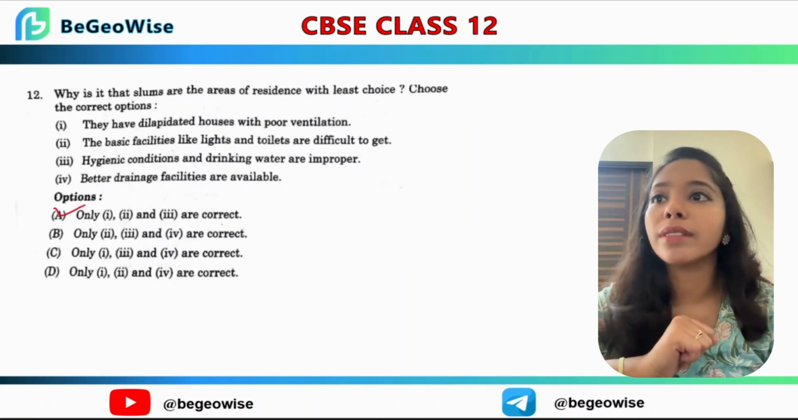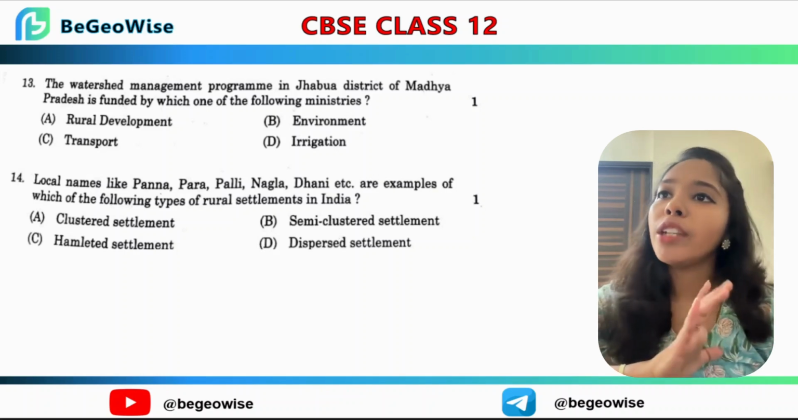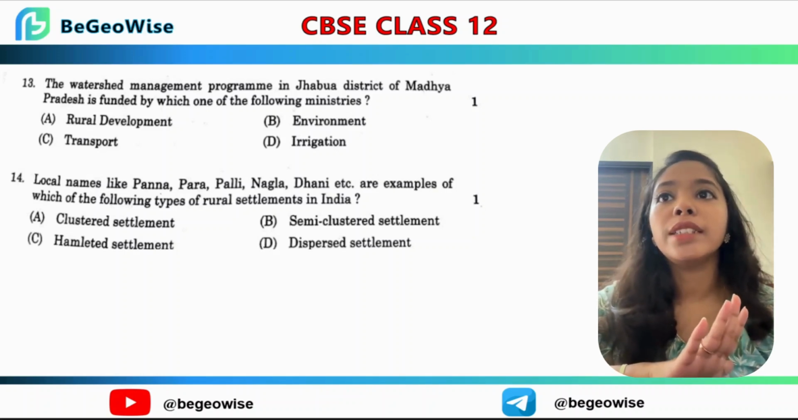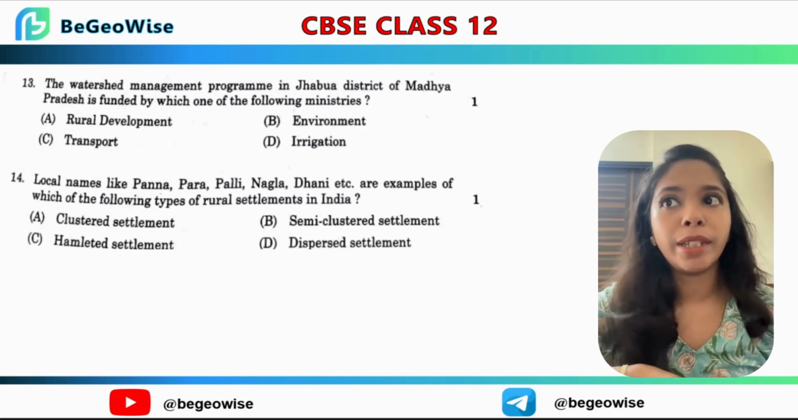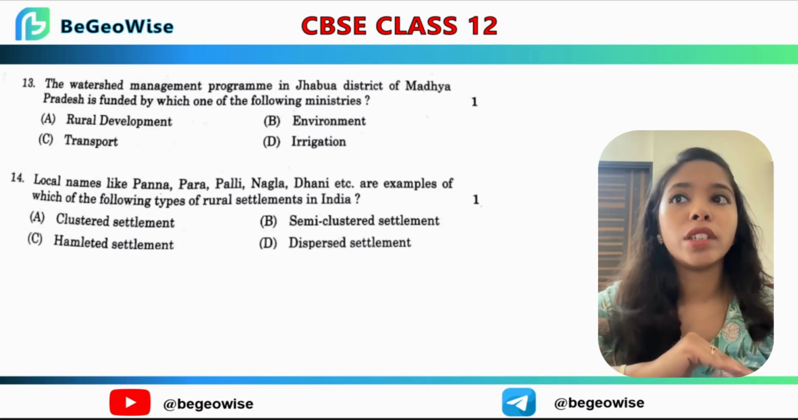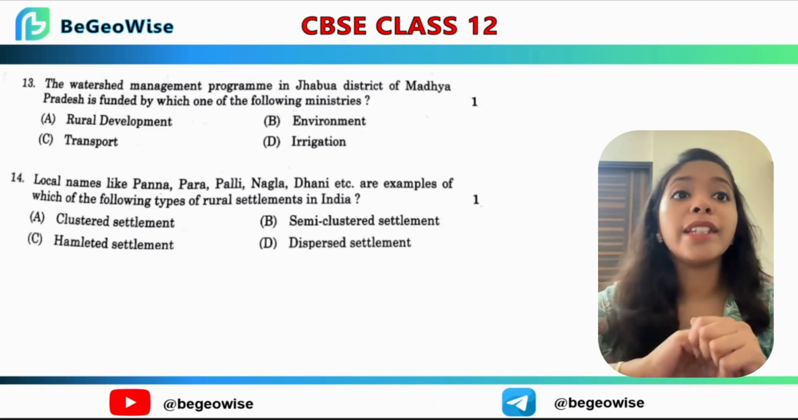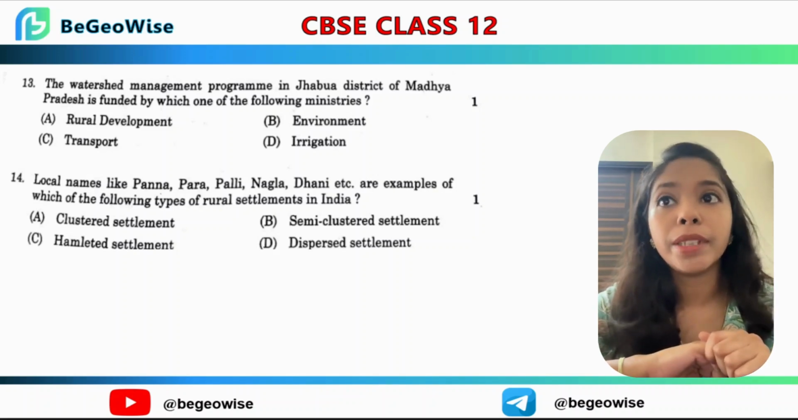Yeah, we solved this. So we go into question number 13. Watershed management program in Jhabua district of Madhya Pradesh was funded by which of the following ministries? So you have to go back and check the answer. I'm telling you currently, which is A, rural development.